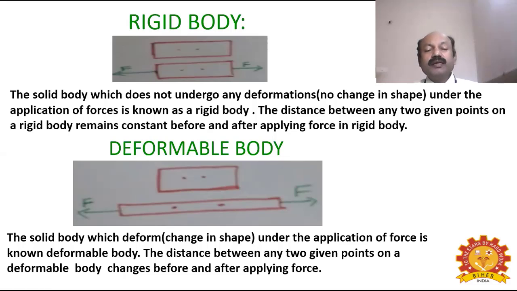Then while you are applying the force, the elongation takes place, and the distance between the points also increases. While applying force, you measure the distance between the two points you already marked, then the distance might now be 15 centimeters, like that. This distance might have changed. This solid body which deforms or undergoes change in shape during application of force is known as a deformable body. The distance between any two given points on a deformable body changes during application of force.